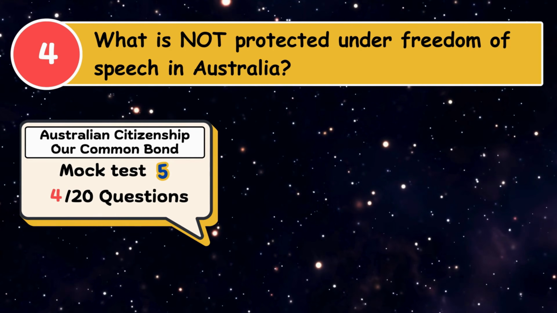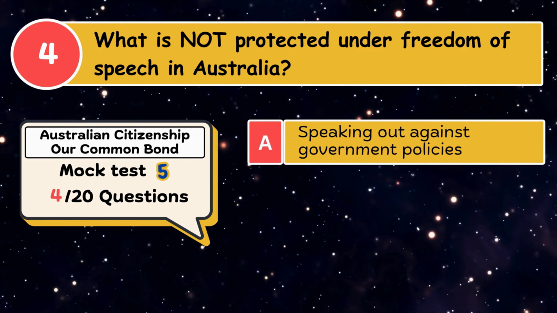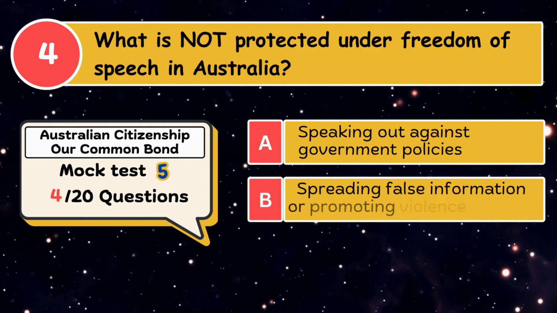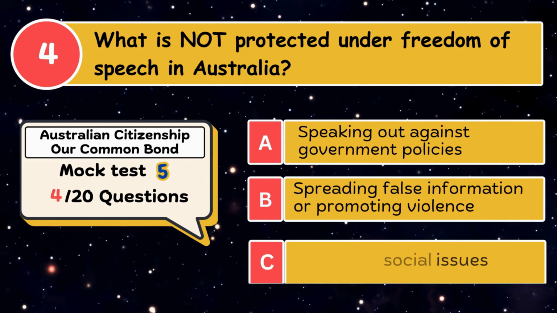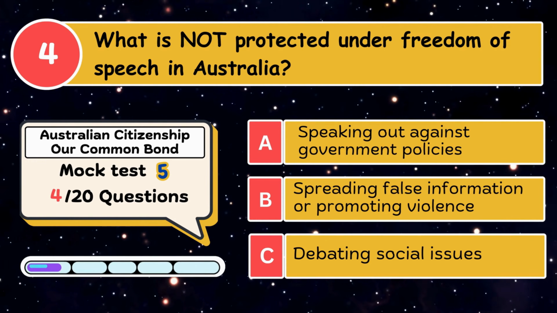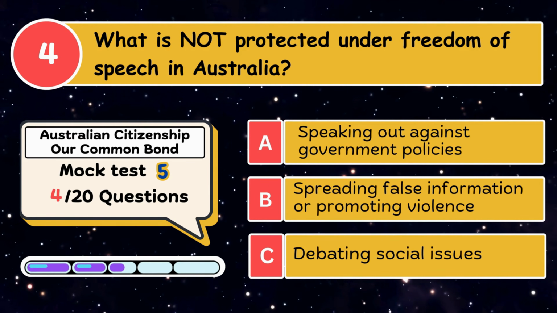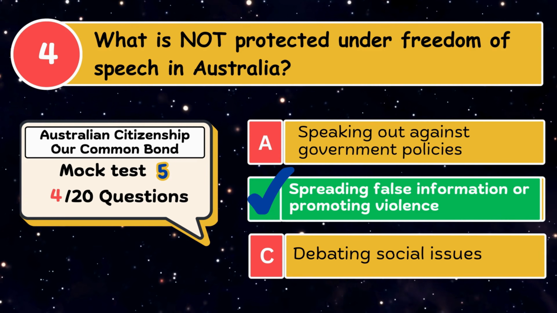What is not protected under freedom of speech in Australia? A. Speaking out against government policies. B. Spreading false information or promoting violence. C. Debating social issues. The correct answer is spreading false information or promoting violence.